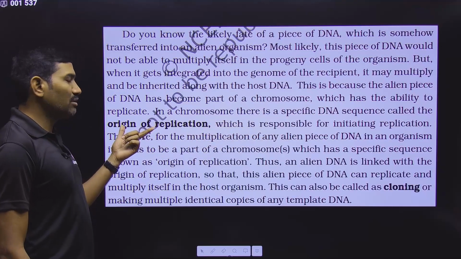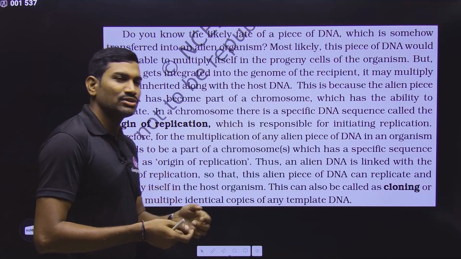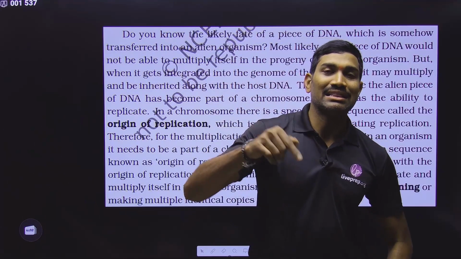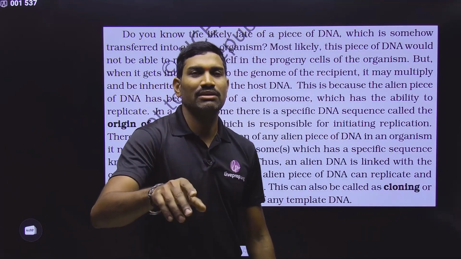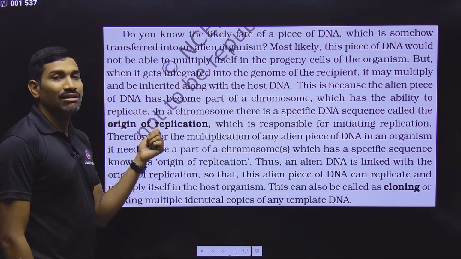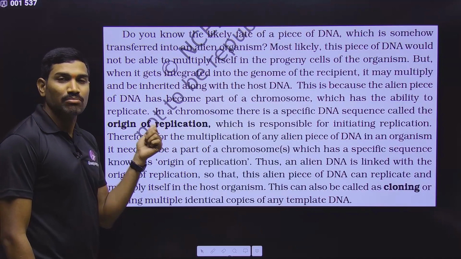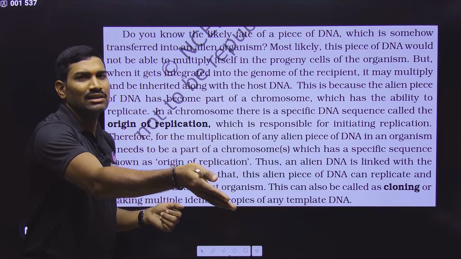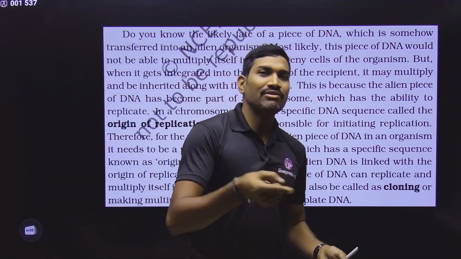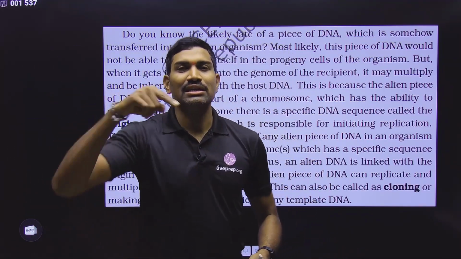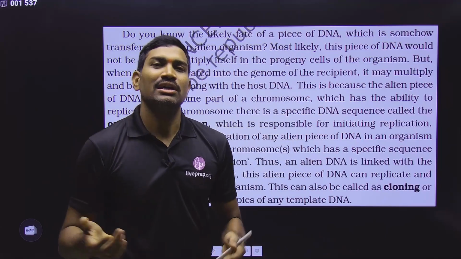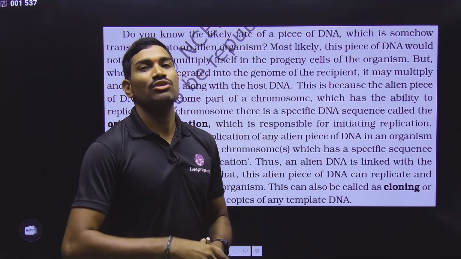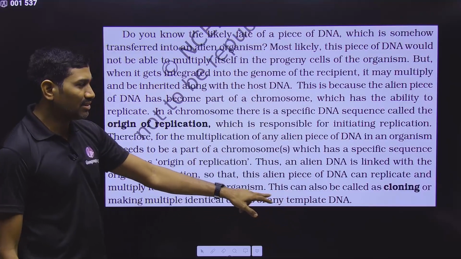And here they are talking about one more thing. Okay, you have introduced it and it is attached to the genetic material, but that genetic material or that particular DNA molecule, whatever it is, should compulsorily have an origin of replication. Because of this, what happens? Since it has the origin of replication, the host DNA will divide. And whenever that host DNA divides, then our gene of interest also will divide, because it is also part of that piece of DNA which has the origin of replication. This is the information they have given here.